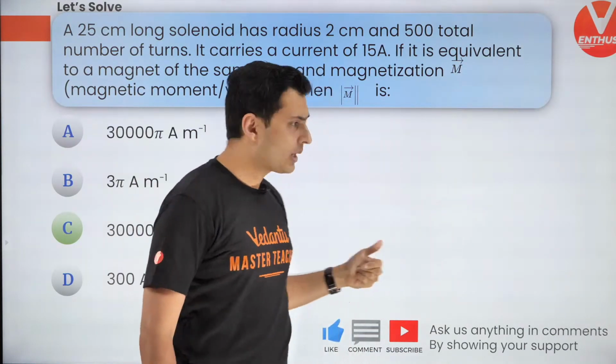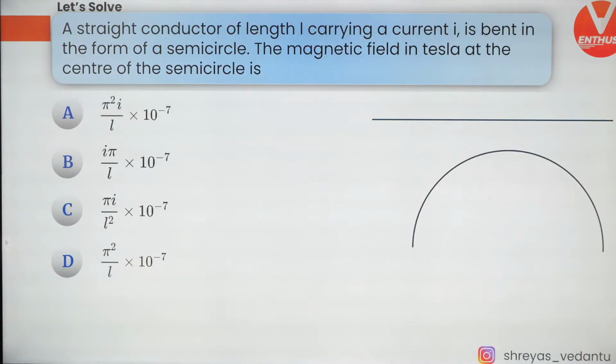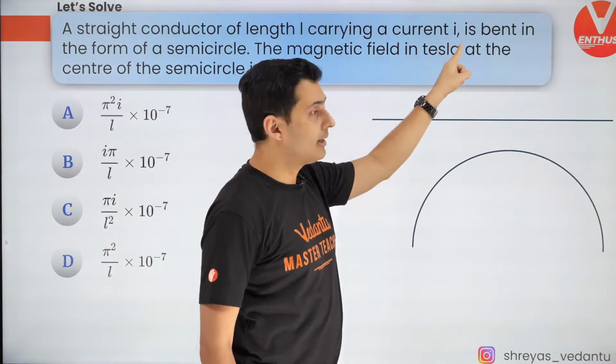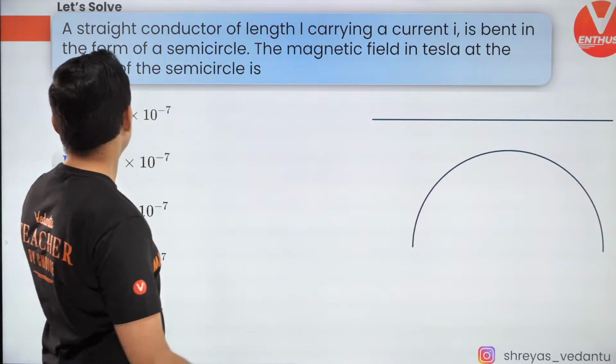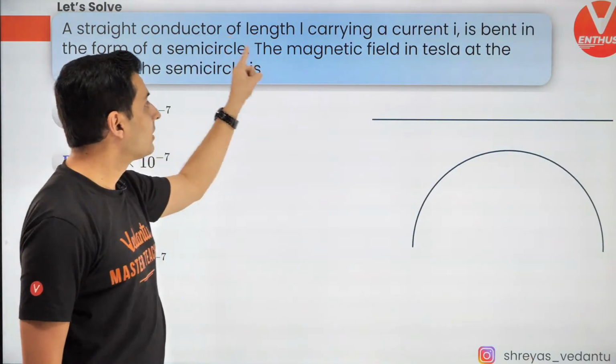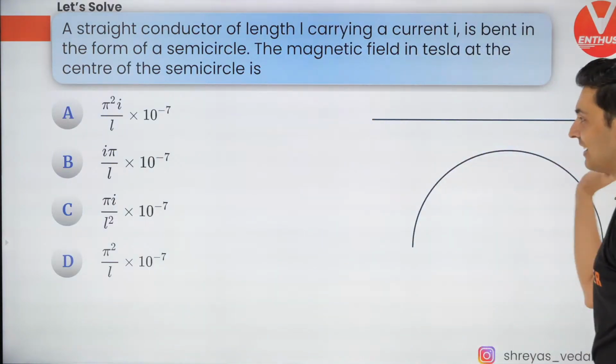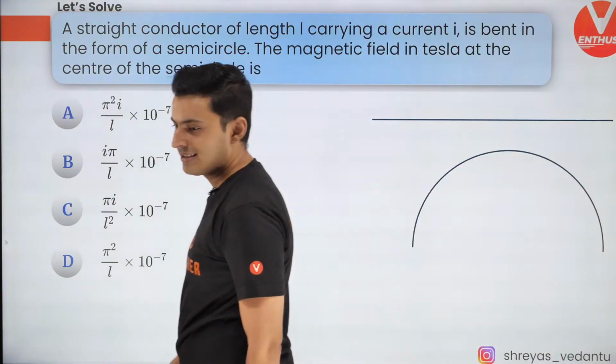Let's move ahead to the next question coming up on your screen. There is a straight conductor of length L, carrying current I, and it is bent in the form of a semicircle. The magnetic field in Tesla at the center of the semicircle is, let's see how many of you are going to get this.